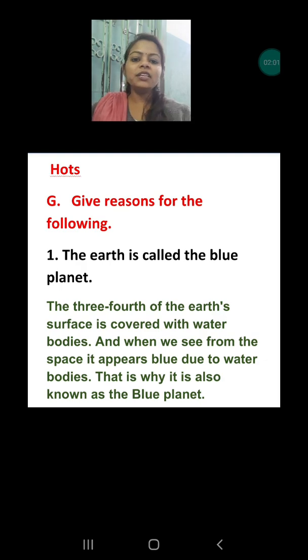So let's read this answer. The 3/4 of the earth's surface is covered with water bodies, and when we see from space, it appears blue due to water bodies. This is why it is called the blue planet.